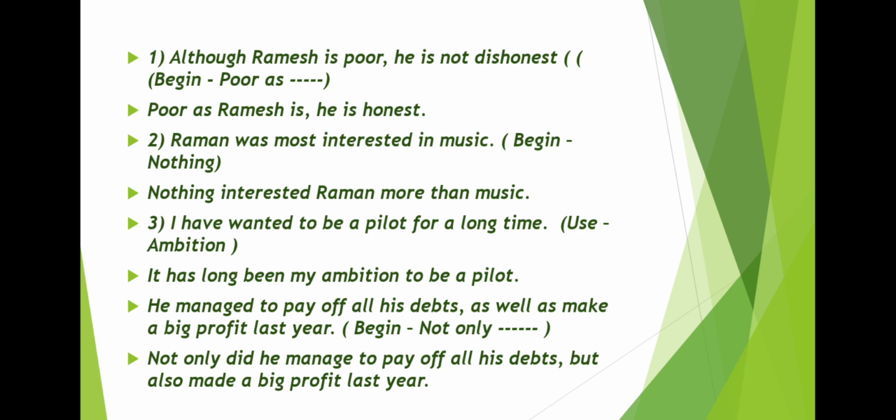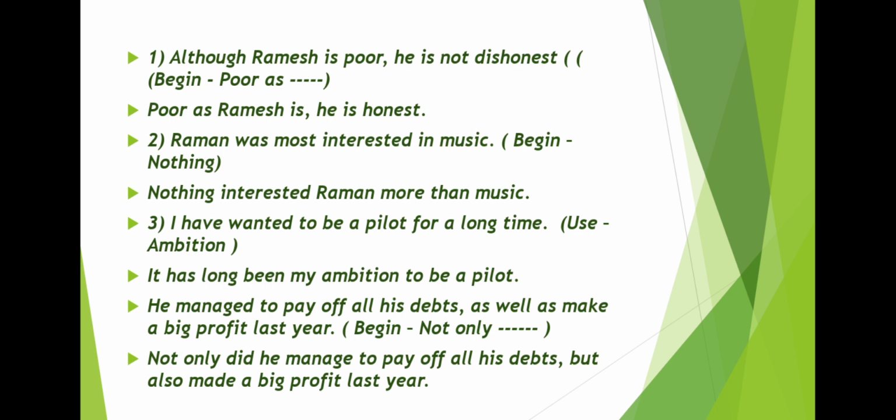Okay. Next question. He managed to pay off all his debts as well as make a big profit last year. Begin not only. Now look, whenever there is not only, after not only you have to use helping verb. Now this sentence, he managed, it is past tense. So you have to use did. For example, in perfect tense you have to use has, have, had. As it is past tense, you have to use did. Not only did he, after did, he, the subject.